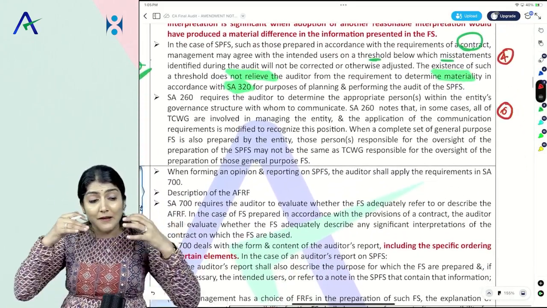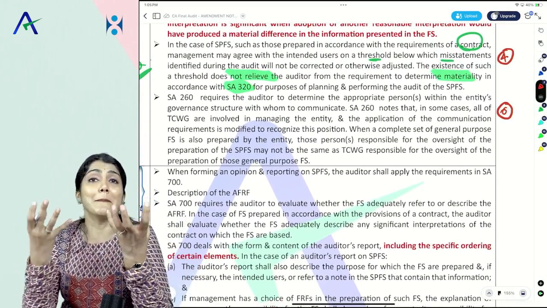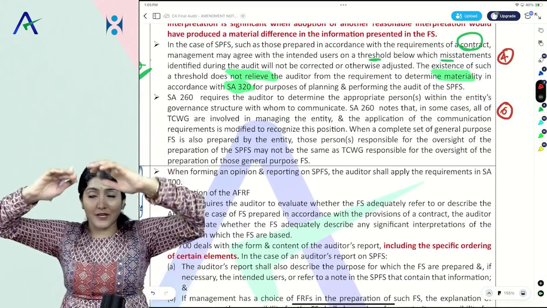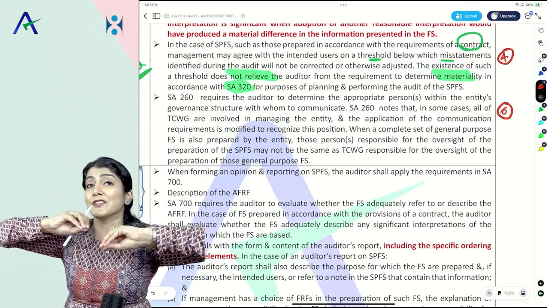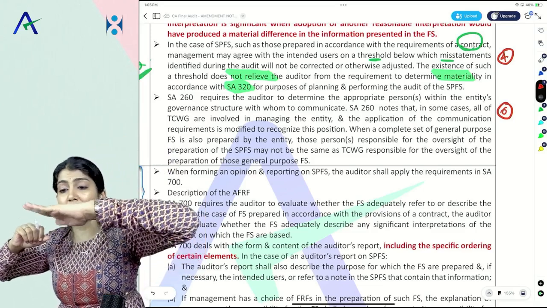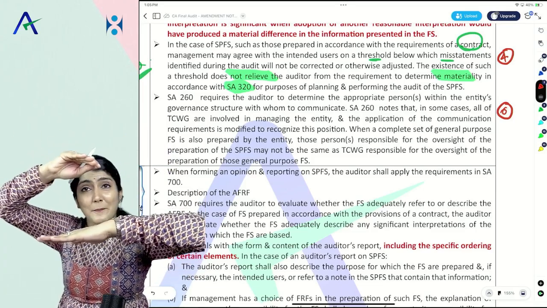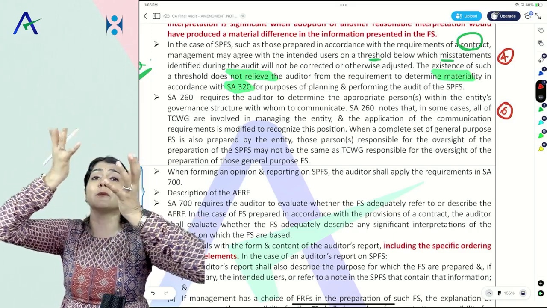Okay. We say preparation and presentation of financial statements is the responsibility of the management. And TCWG, who are the highest level of management, oversee the preparation of financial statements being done by the management. So, who is preparing financial statements? Management. Who oversees the preparation of financial statements? The TCWG. This is true for general purpose framework.